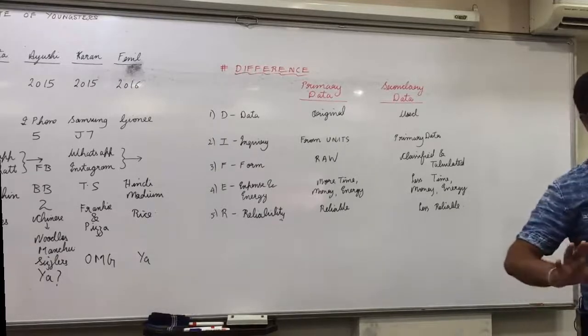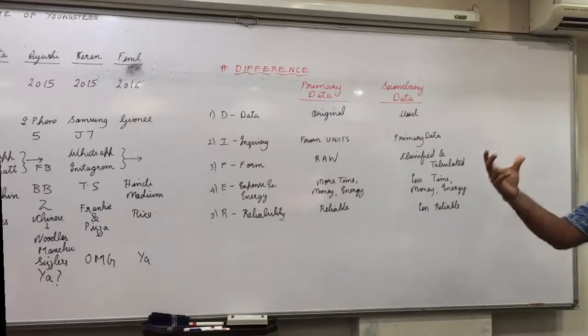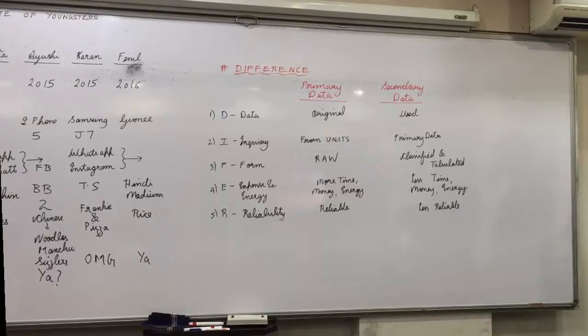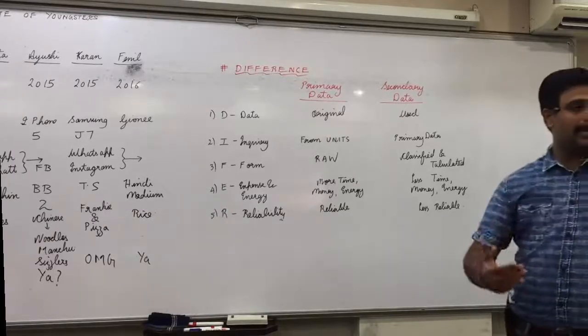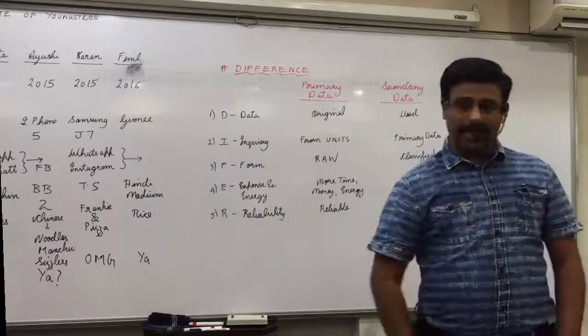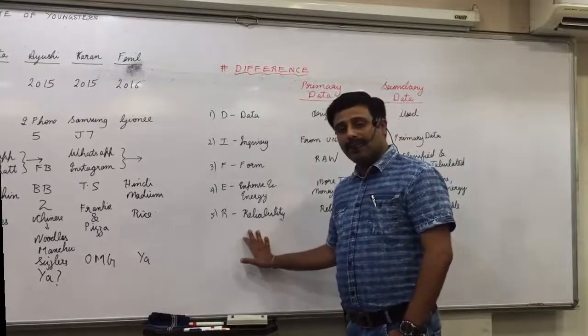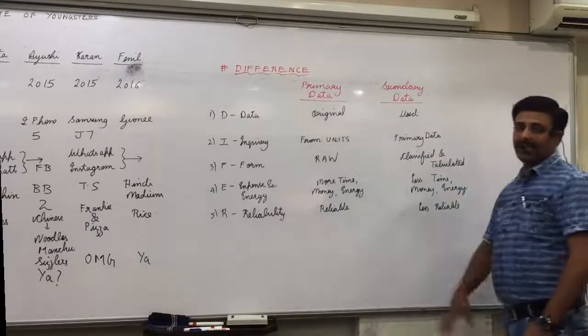And secondary is classified data, means it's properly recorded, properly systematically organized. Energy and expense: primary data requires more time, money and energy. Secondary data collection requires less time, money and energy. And primary data is more reliable, secondary is less reliable.